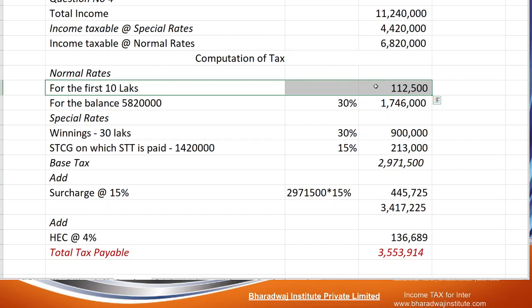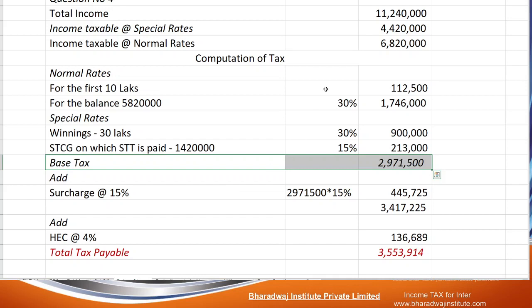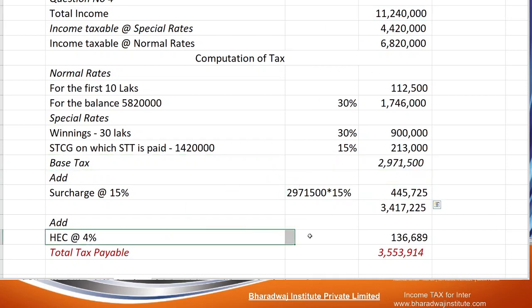Then for the balance, 68 lakh 20 minus 10 lakhs, 58 lakh 20,000, 30%. Winnings 30%. Short-term capital gain on which STT is paid is 15%. Since the total income is more than 1 crore, 15% surcharge is applicable.